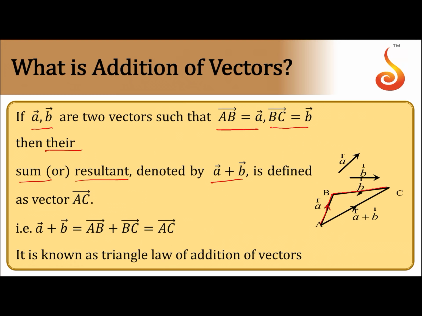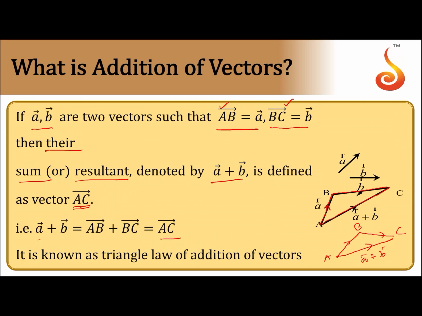A plus B vector goes from the initial point of the first vector to the terminal point of the second vector, so A to C. It is a vector from A to C. Therefore, if A bar is in this direction, A to B, and B bar is a vector from B to C, then the resultant is from A to C. That is A plus B. I'm writing it, so this is the AC vector.